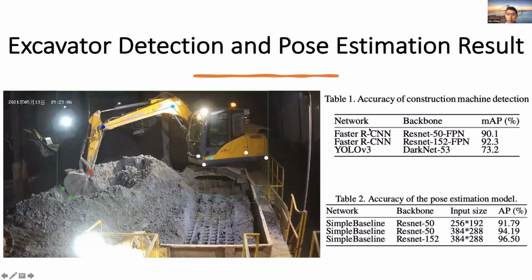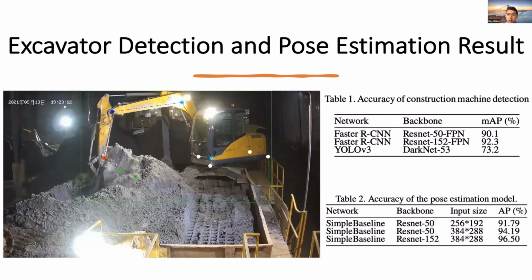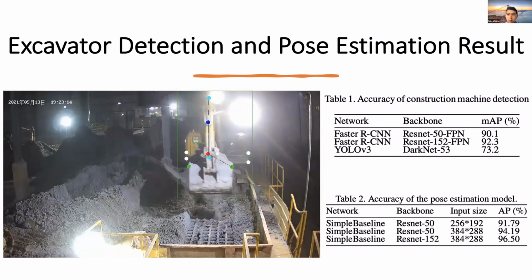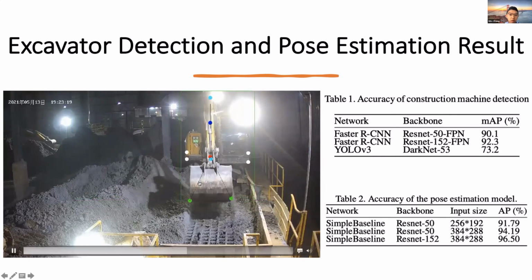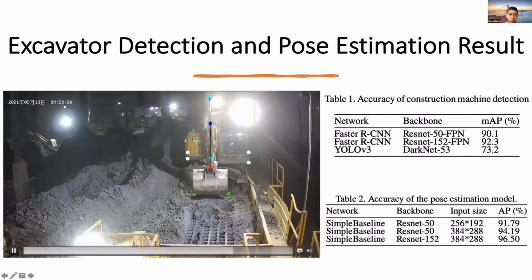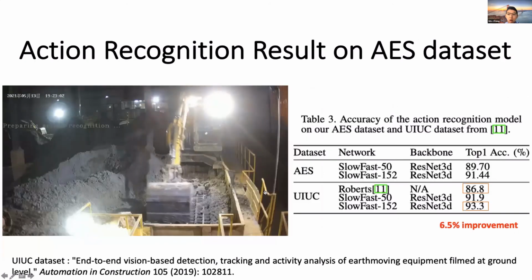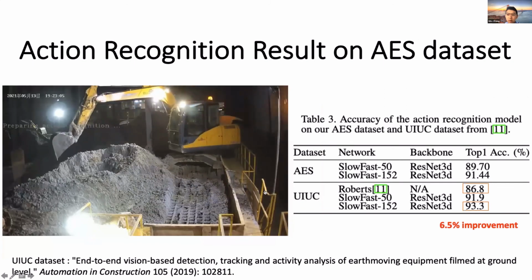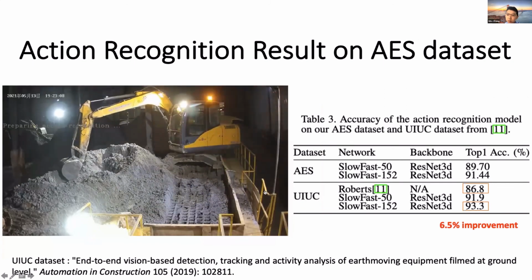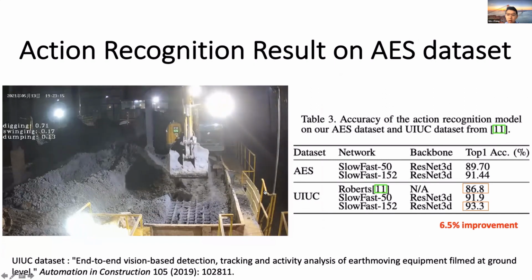Action recognition results on the AES and UIUC datasets. The experimental results show that our action recognition approach based on SlowFast outperforms the state-of-the-art approach by about 6%. The results are shown here. The number one is the top prediction. Here are some more results on the UIUC construction site.